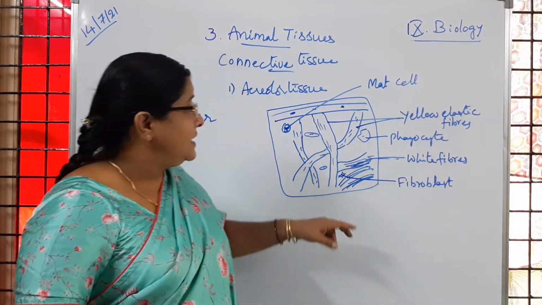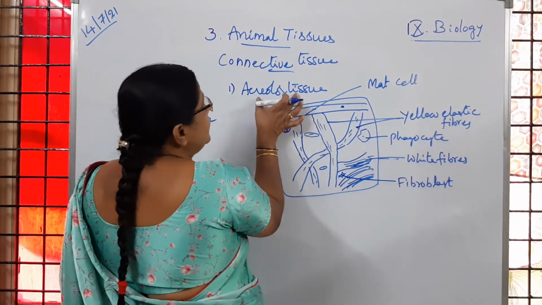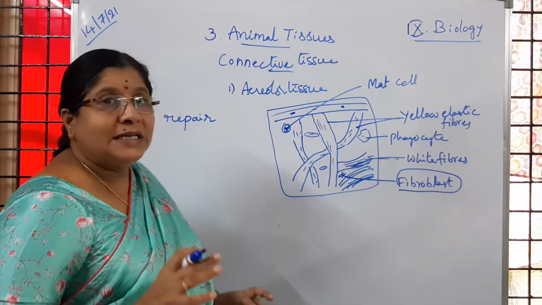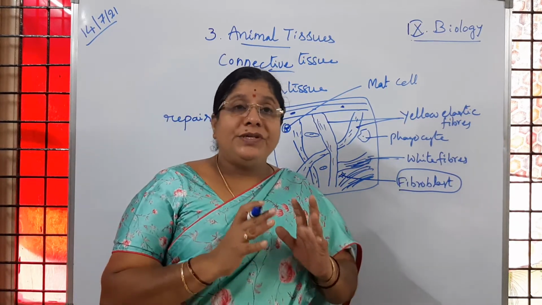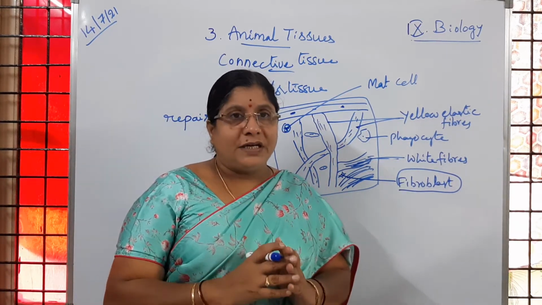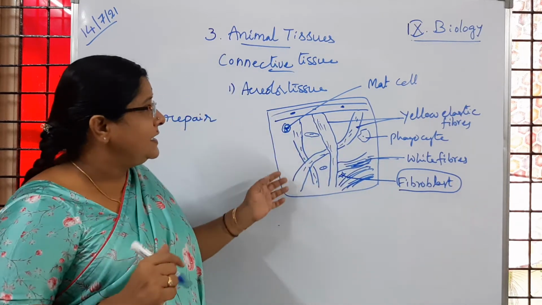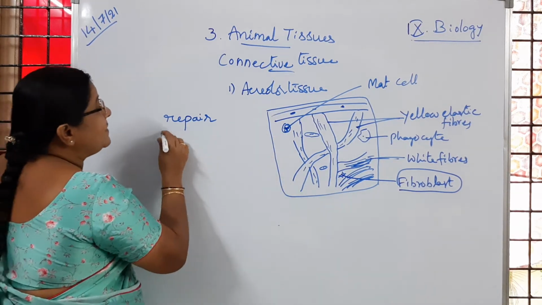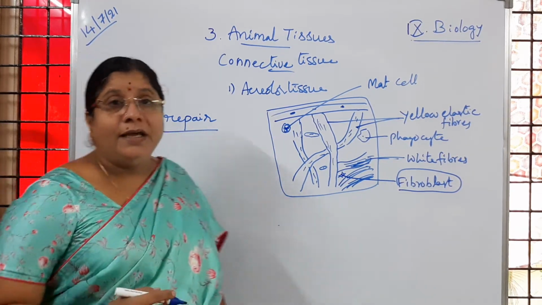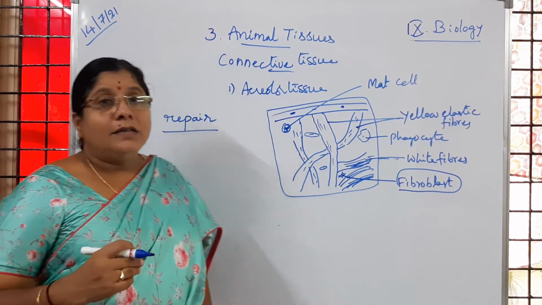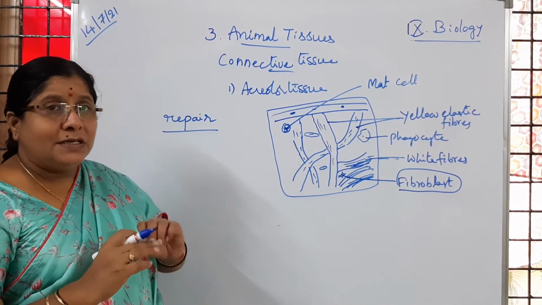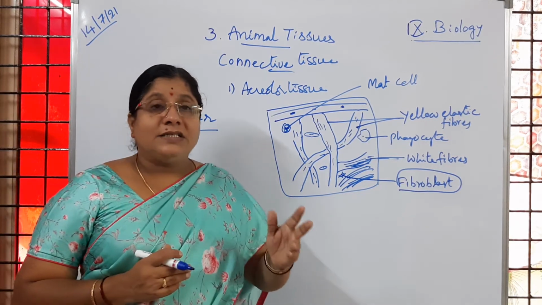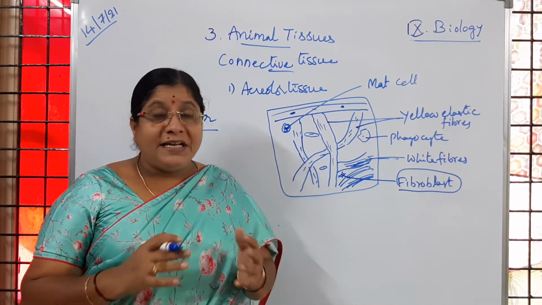So the cells with which the areolar tissue is made up of are said to be fibroblasts. Areolar tissue is the major component of the connective tissue, and it is present in all parts of our body, and it is going to help in repair work. Suppose we got any injury or wounds, the repair work means that wound or injury is just not seen; it is going to recover.